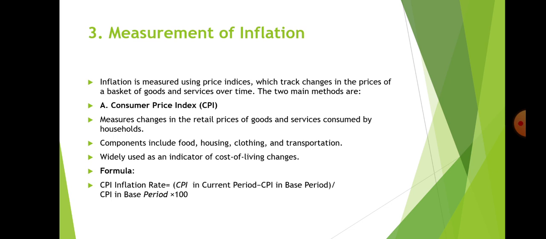Its formula is: CPI inflation rate is equal to CPI in current period minus CPI in base period, divided by CPI in base period, into 100. So we can calculate the CPI inflation rate by using this formula. Basically what you have to do is take the difference of two things, first of all CPI in current period and CPI in base period, and after that divide this difference by the CPI in base period and multiply by 100. Then you are able to find the CPI inflation rate.